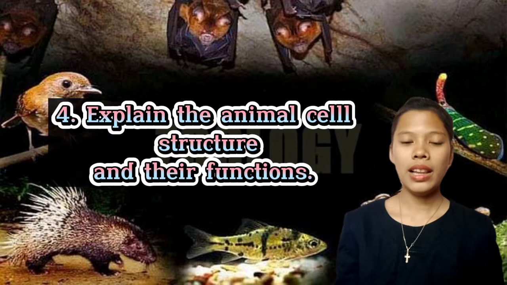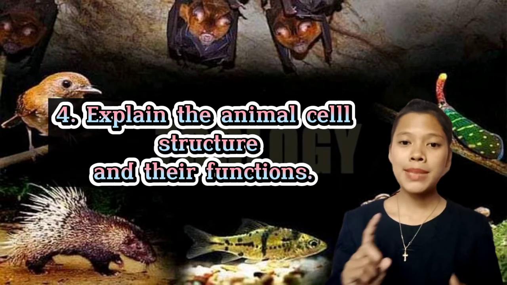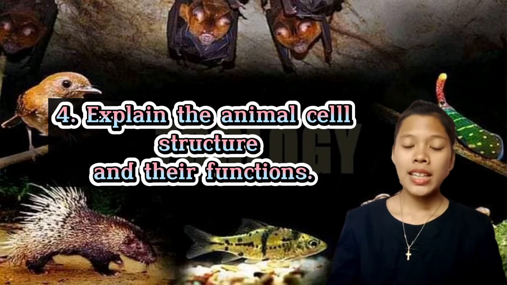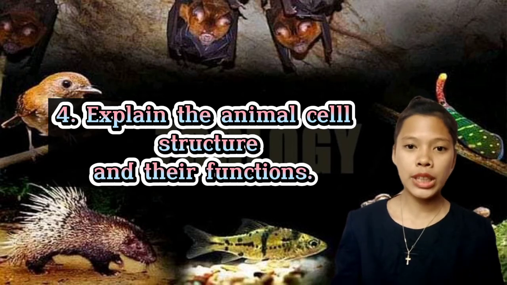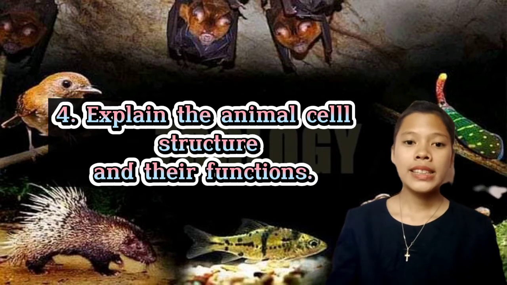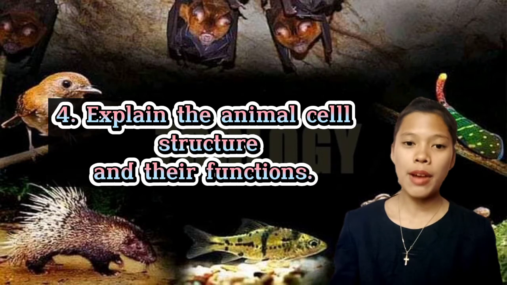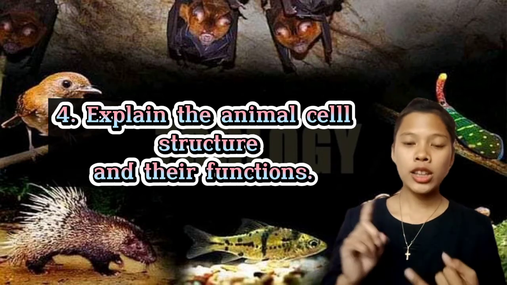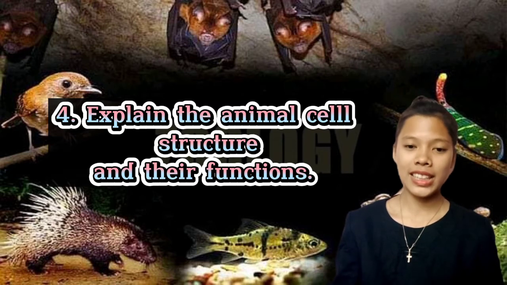Based on the manual, there are 14 animal cell organelles: the plasma membrane, nucleus, nucleolus, ribosomes, endoplasmic reticulum, rough ER or the rough endoplasmic reticulum, smooth ER or the smooth endoplasmic reticulum, the Golgi apparatus, lysosomes, peroxisomes, vacuole and vesicle, mitochondrion, cytoskeleton, cilia, and flagella.